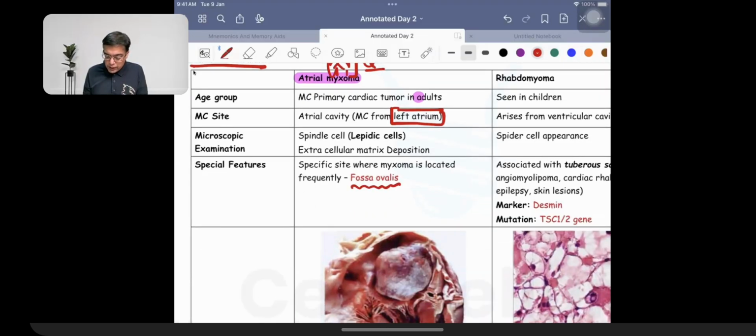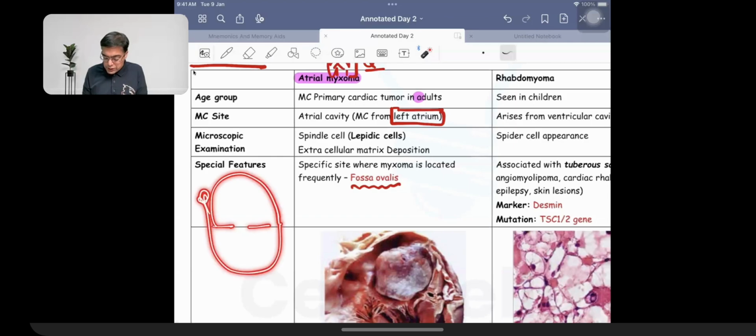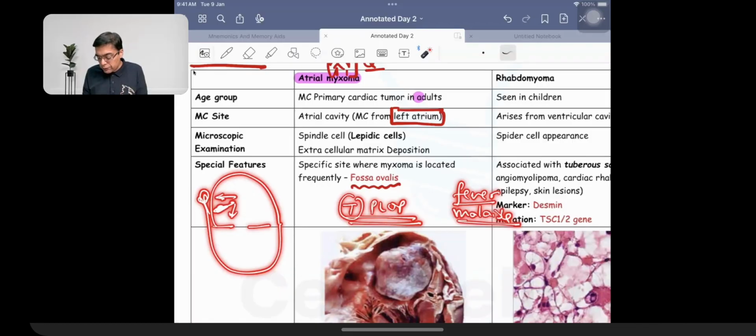These patients are going to be having the presence of a tumor which is going to be hitting the wall of the left atrium on atrial contraction. So this is what is going to be associated with the term tumor plop. So patients are going to be having clinical presentation of fever. They will be having malaise. There is going to be presence of a cardiac auscultation finding, which is going to be given the name of tumor plop. Fever, malaise, tumor plop is what you need to remember.